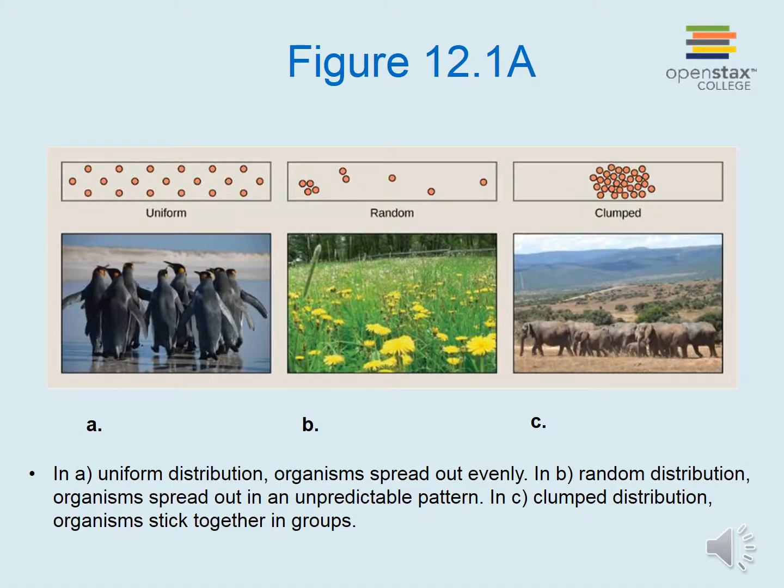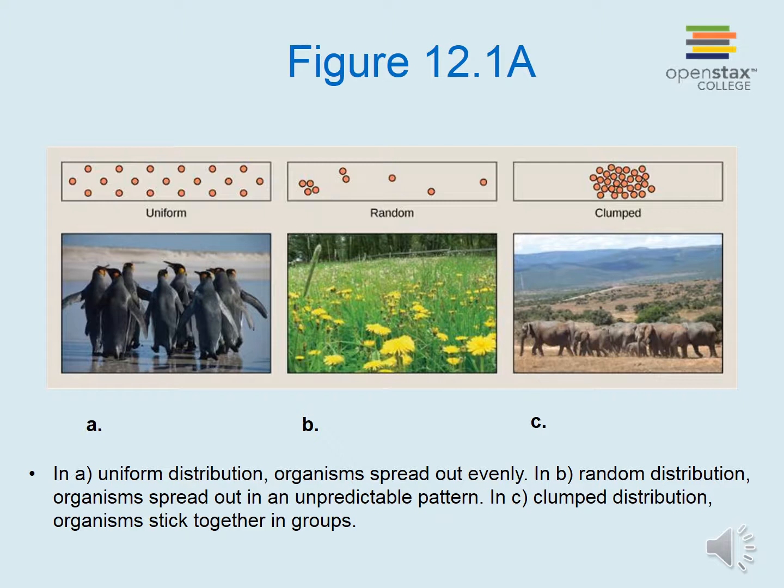Here we see the three types of spatial arrangement that we just talked about. We start with uniform distribution, in which organisms spread out evenly. For instance, in a group of marching penguins, the penguins maintain equidistance between themselves and other penguins.